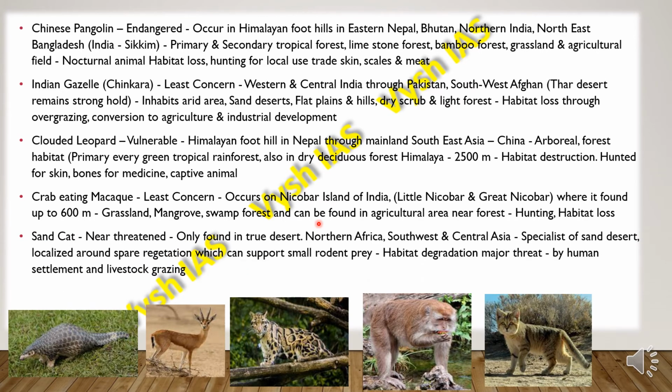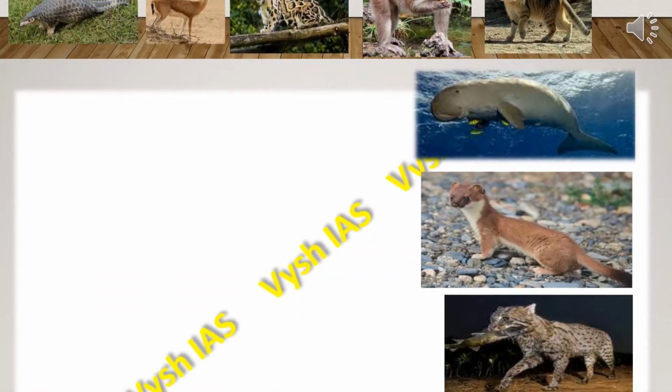Then we have the sand cat. The sand cat is near threatened, and they are only found in true desert, in Northern Africa, Southwest and Central Asia. They are specialists of sand desert and localized around sparse vegetation, which can support small rodent prey. Sorry for the spelling mistake over here, this is vegetation. So they hunt rodents, and they face habitat degradation, with major threats from human settlement and livestock grazing.